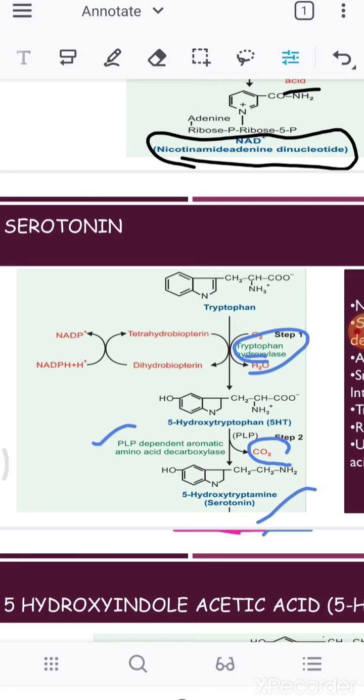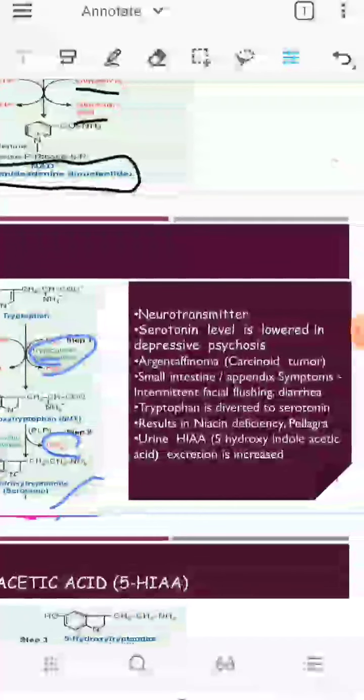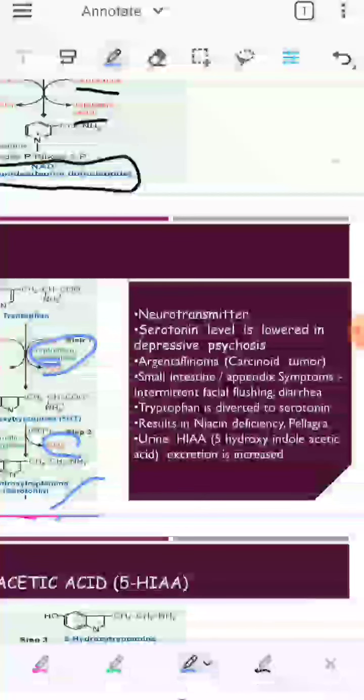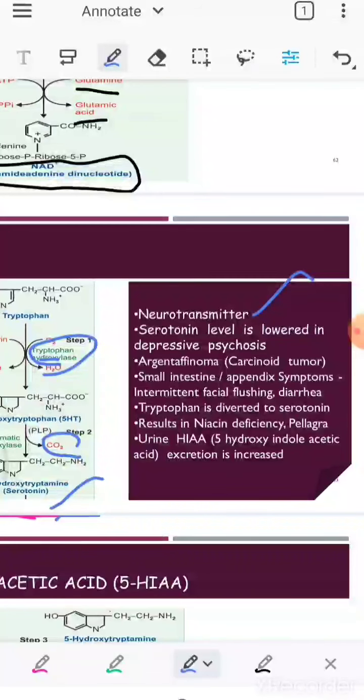Actually, what is serotonin? Serotonin is a neurotransmitter. When the serotonin level is lower, that can lead to psychosis. Then it can also lead to argentaffinoma, which is one of the carcinoid tumors. They also attack our small intestine and appendix. So this tryptophan can be converted into serotonin.